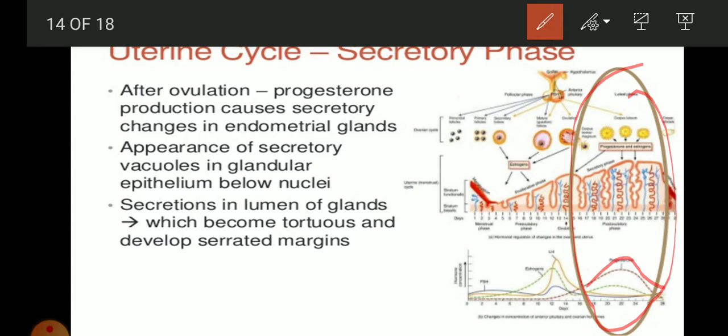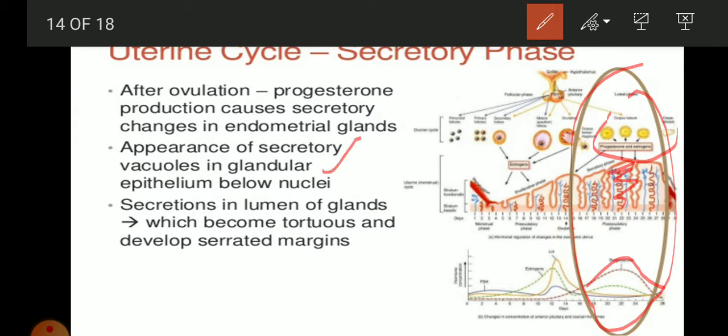The corpus luteum also secretes progesterone and estrogen, and as a result the endometrium starts to be vascularized, more vessels are present here, and it becomes more glandular, so it secretes more.